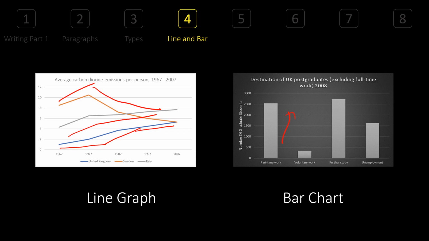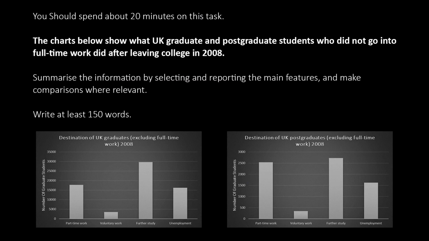What I mean by that, the part-time, voluntary work, further study and unemployment could be here, in this form, like this. It could be vertical or horizontal. But when we have a bar, it is called bar chart. Good. This is an example of a bar chart. You might have 2 in there. You have to explain both or compare both. So the question will be like this. The charts below show what UK graduate and postgraduate students who did not get into full-time work did after leaving college in 2008. Right? So this example will show how it works.